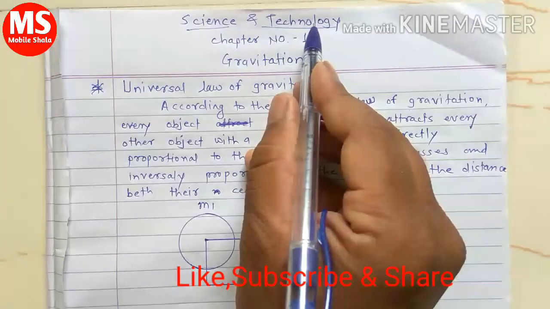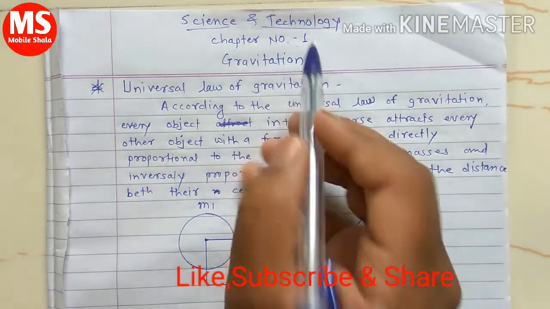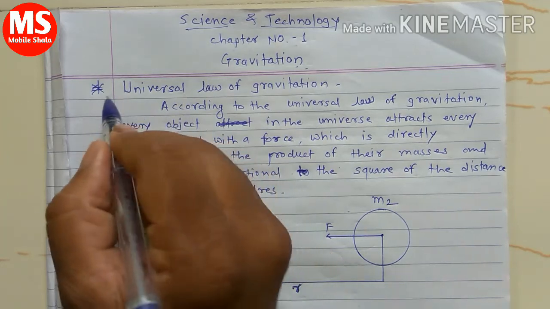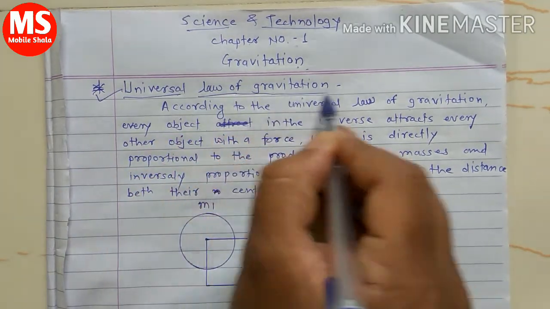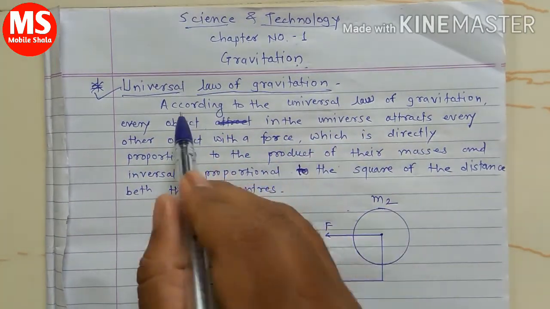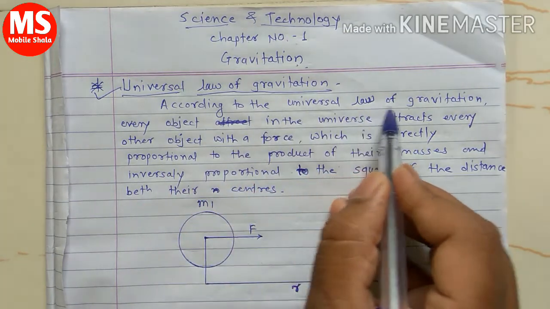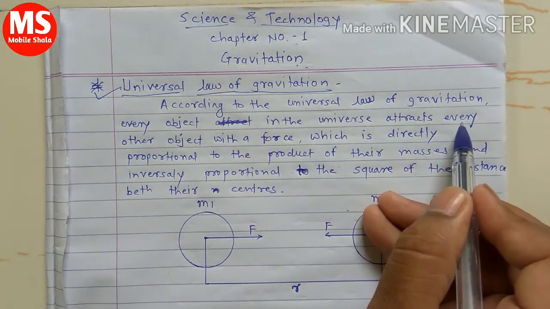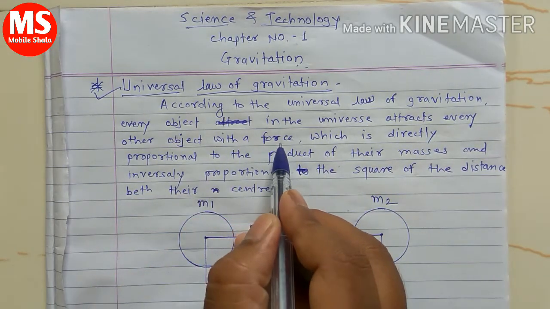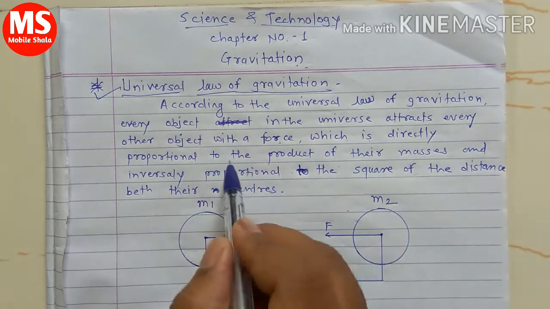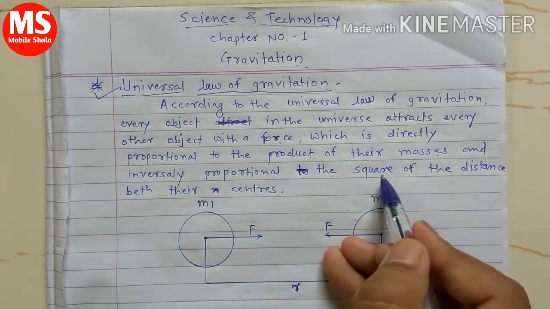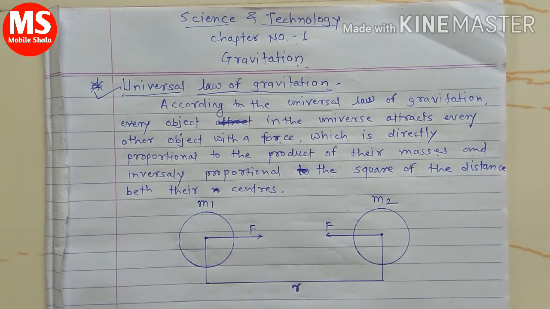Student, Science and Technology, chapter number one, Gravitation. In today's video we will give information about the universal law of gravitation. According to the universal law of gravitation, every object in the universe attracts every other object with a force which is directly proportional to the product of their masses and inversely proportional to the square of the distance between their centers. See this figure.